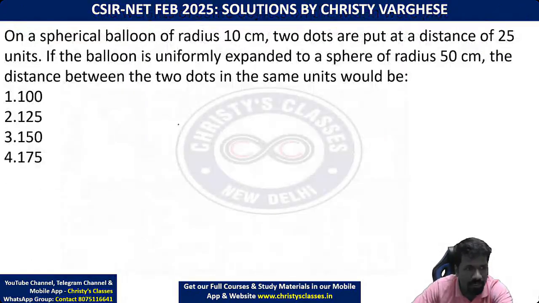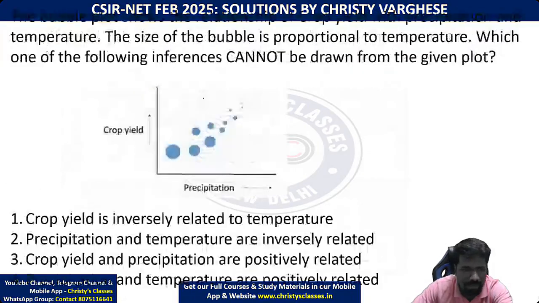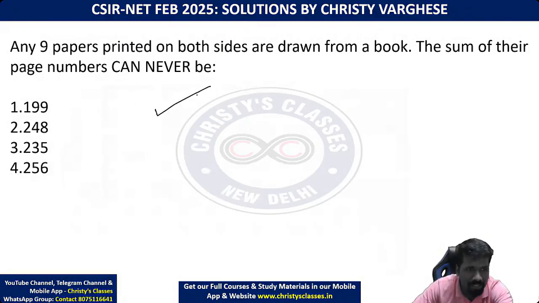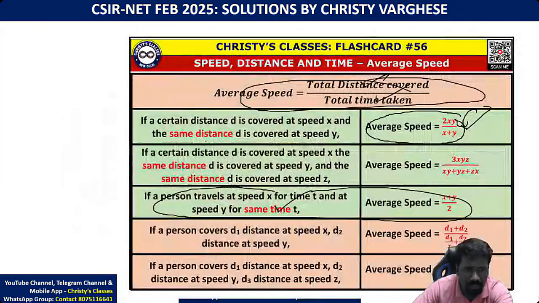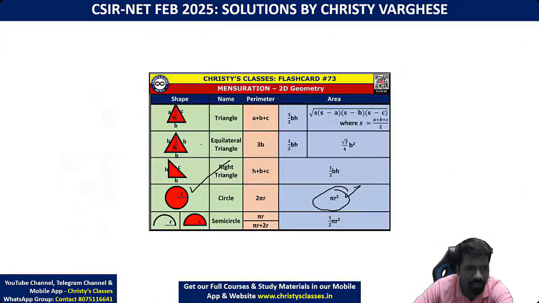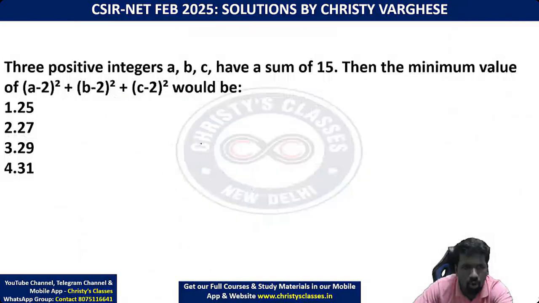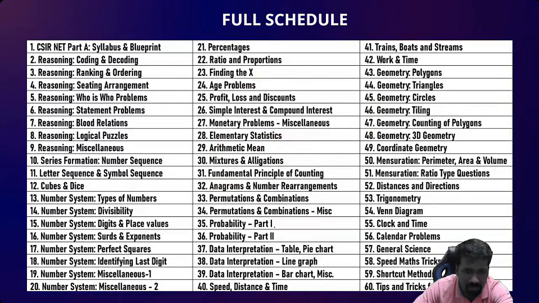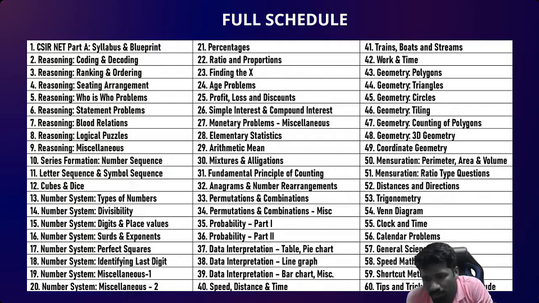This is data interpretation, we'll be discussing in that chapter. The mensuration question was an easy question, this was a data interpretation question. This is a general science question, it is simple, to discuss then. And this is a number system question. This is a finding the X chapter question. These were the questions. All these questions will be discussed in our respective chapters. So in these 60 topic lectures, all these are already planned. So detailed theory, previous year questions and the other previous year questions, all we'll be discussing.